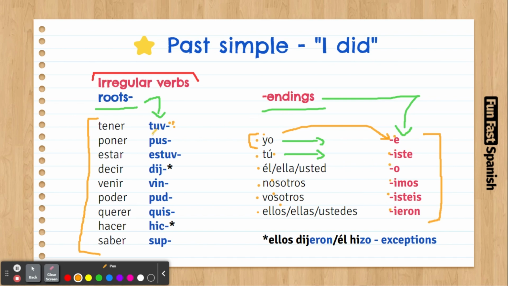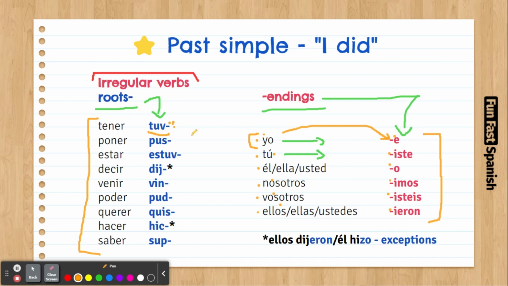As you can see, the root never changed. The root remained always the same, tuv. The only thing that was changing was the ending for every single personal pronoun. Yo tuve, tú tuviste, él tuvo, nosotros tuvimos, vosotros tuvisteis, ellos tuvieron. So these are the ones that change, and the roots remain the same.